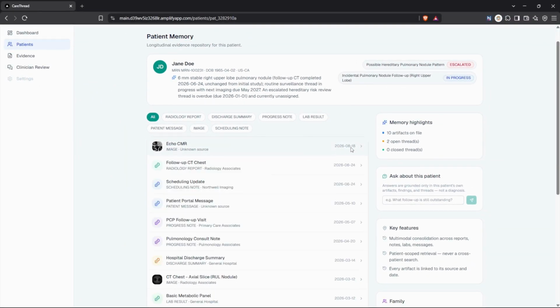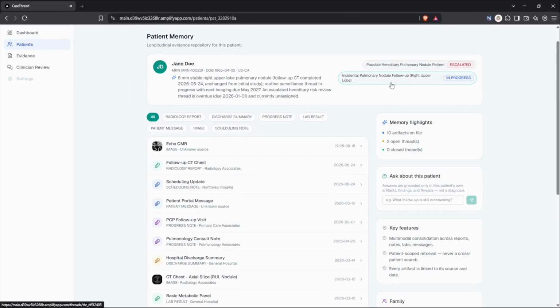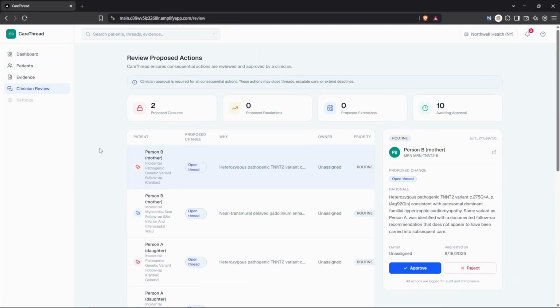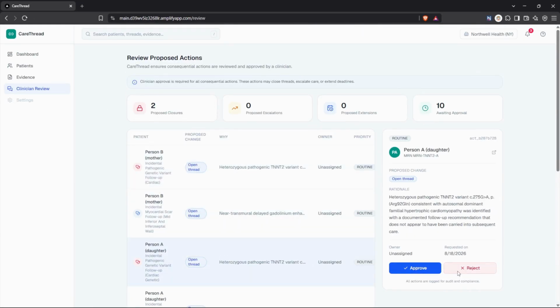Time passes. This is where most systems go quiet, but CareThread doesn't. The follow-up agent continuously scans every open thread against its due date, and when one drifts past its window without resolution, it proposes an escalation, surfacing it back onto a clinician's dashboard before it's forgotten a second time.